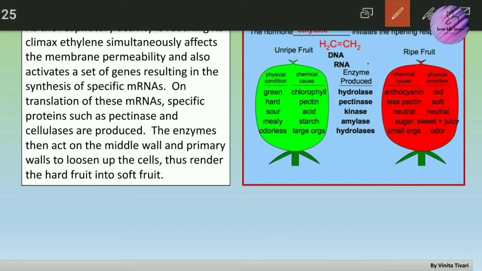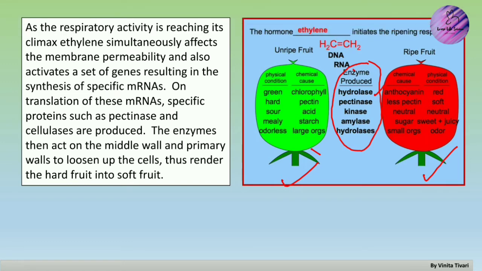You can see here that in the presence of ethylene there is expression of various genes, for example hydrolase, that is going to carry out the hydrolysis of the cell wall, then pectinase, kinase, amylase, hydrolase. These are the enzymes that are going to convert the unripe fruit into ripe fruit. So ethylene is going to induce the expression of such genes that are going to be transcribed and translated into the products that are involved in ripening. I hope you understood it well.